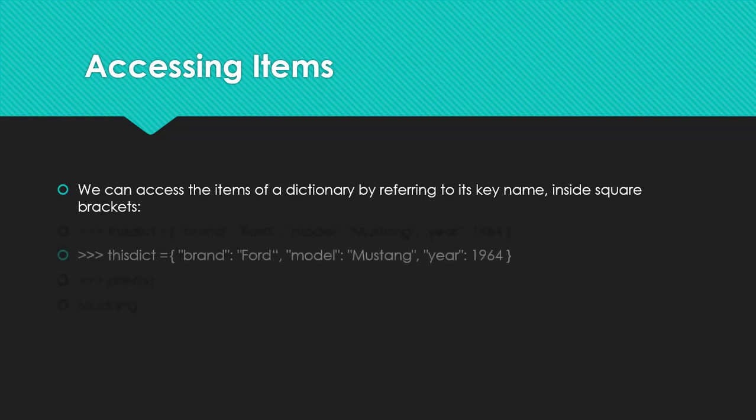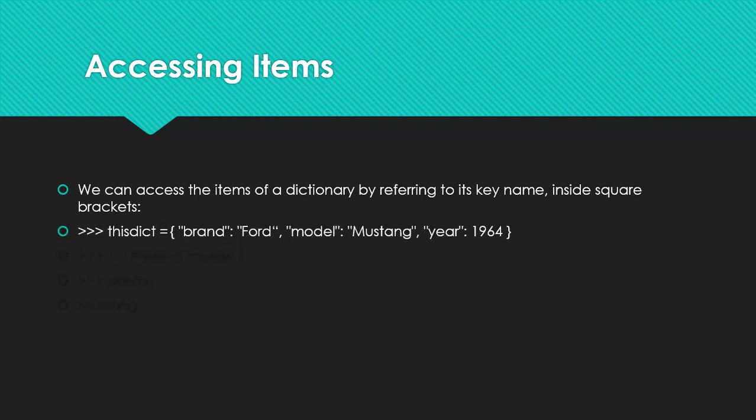For example, I am taking the same dictionary, brand Ford, model Mustang and year 1964. Suppose I want to print the model. Then what I would do is, in the square brackets after this dictionary, I would pass the key for which I want to get the value on the screen. Then I store that in a particular variable and print that variable. You can directly use the print statement to print the model, that is Mustang here.